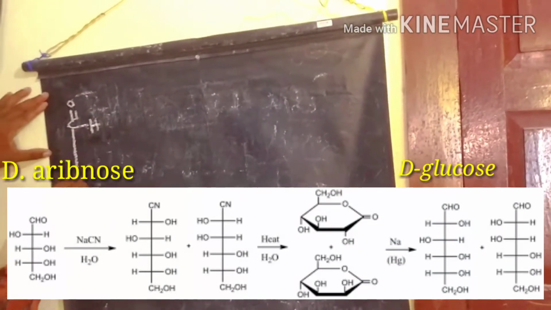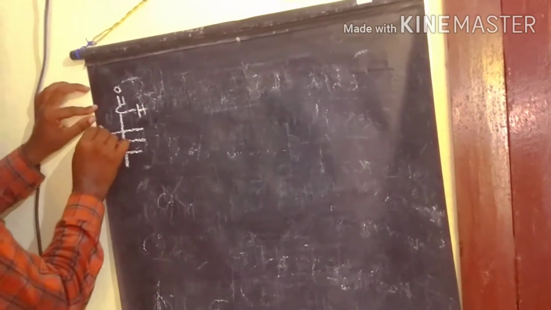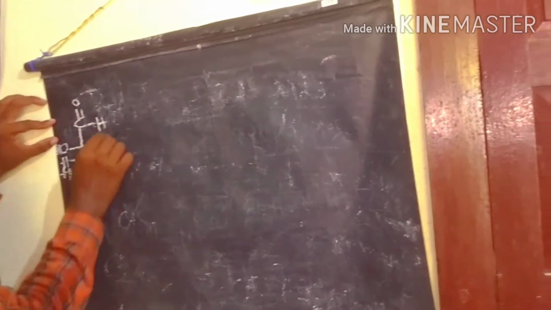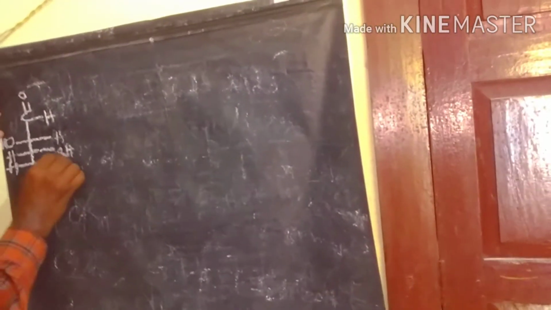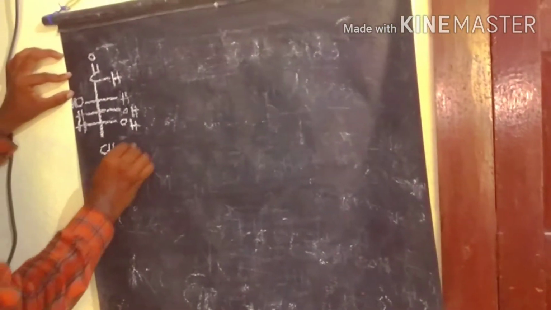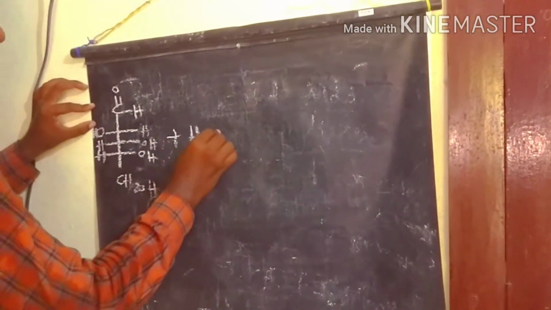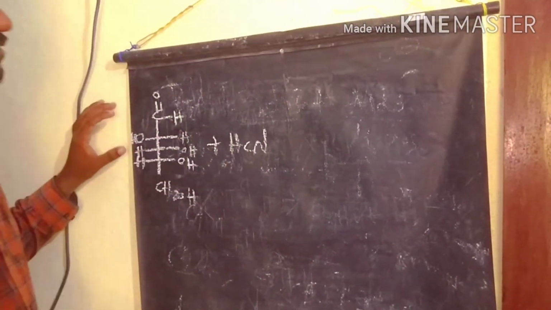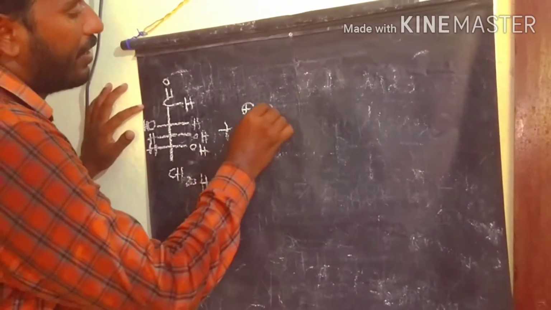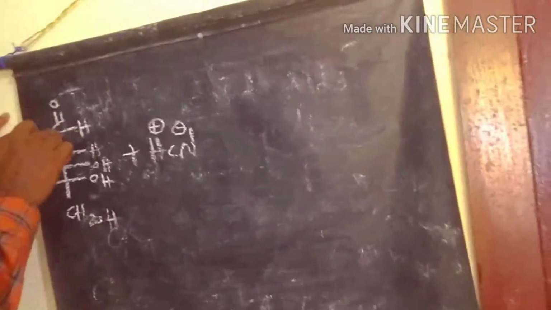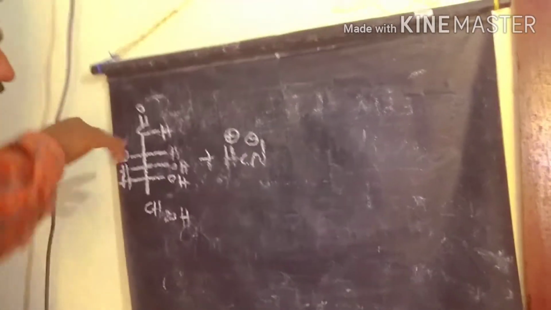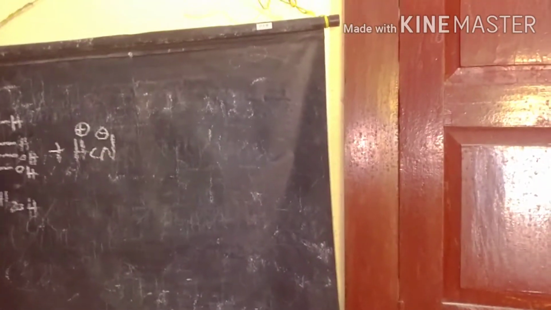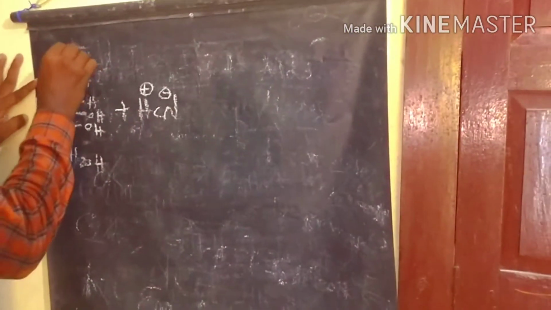This is D-arabinose, having only five carbons. It reacts with hydrogen cyanide in a nucleophilic addition reaction. In hydrogen cyanide, hydrogen has a positive charge and cyanide has a negative charge. We also know about the electronegativity difference between carbon and oxygen. Carbon has lower electronegativity than oxygen, so the carbon always carries a positive charge and oxygen a negative charge.